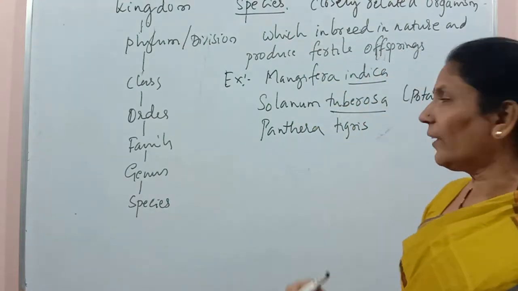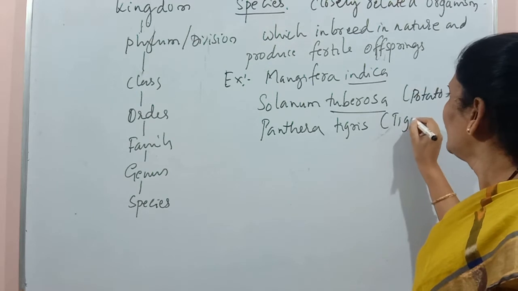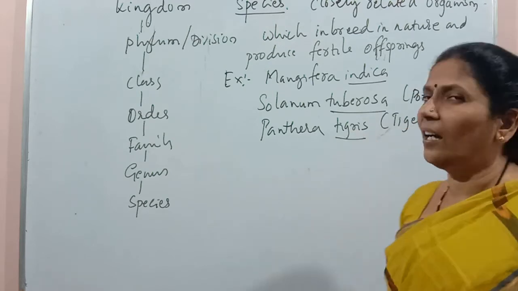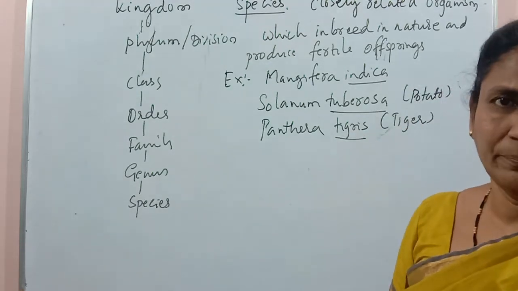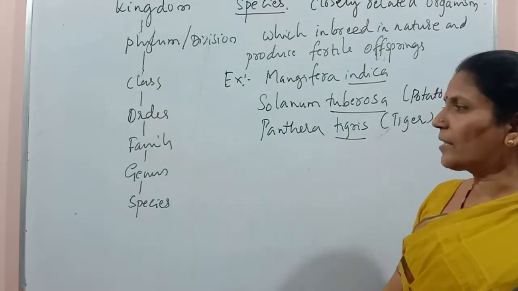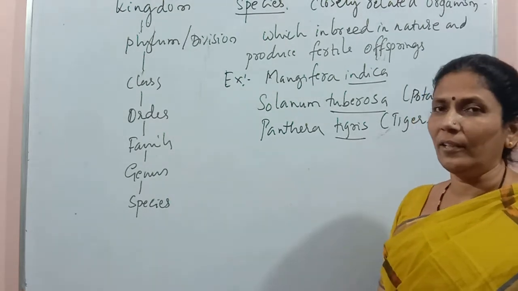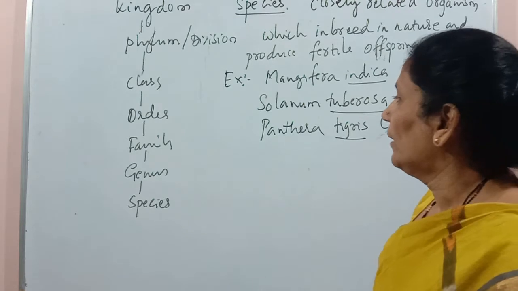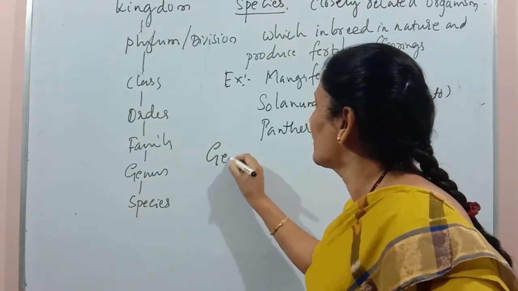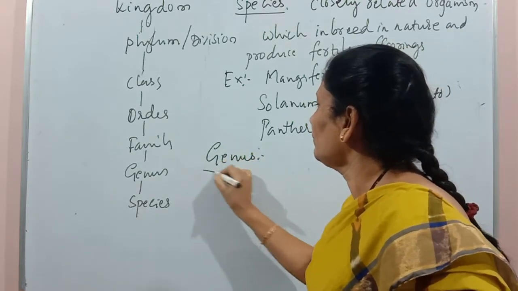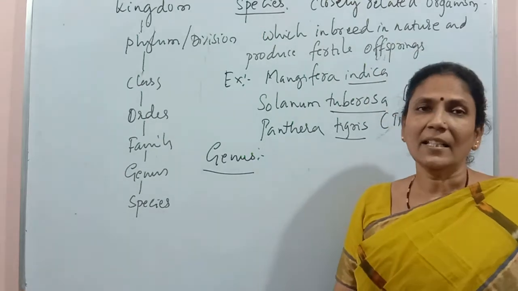It's the scientific name of tiger, and tigris is the species name. Now let us move to the next higher category, that is genus.